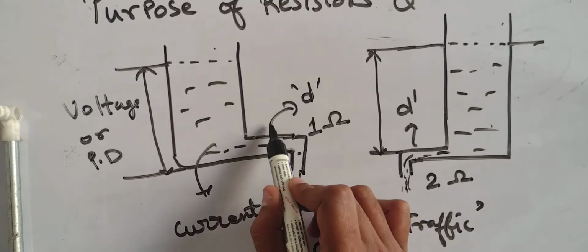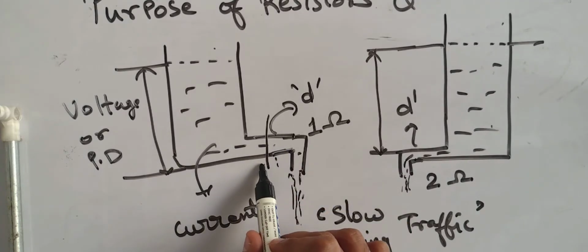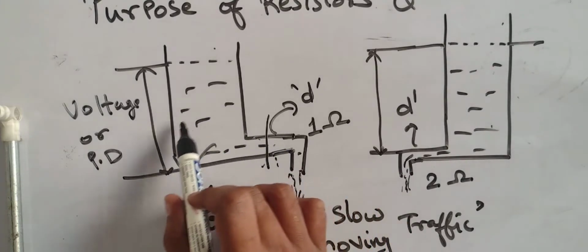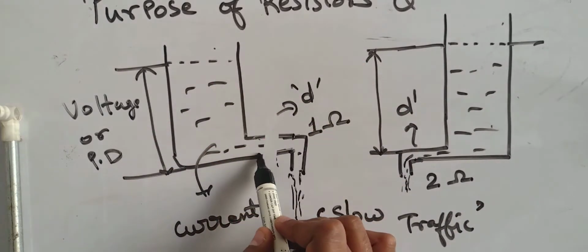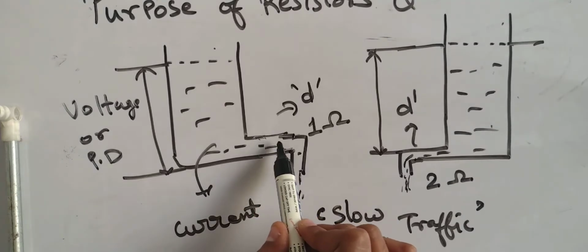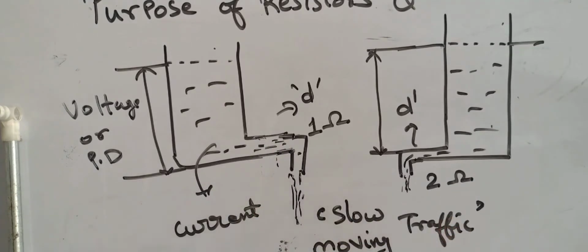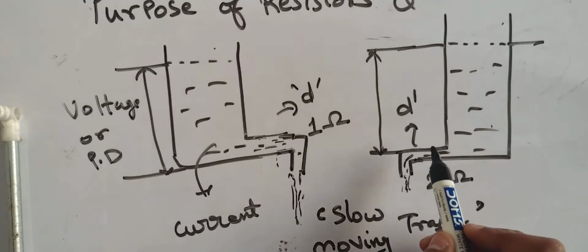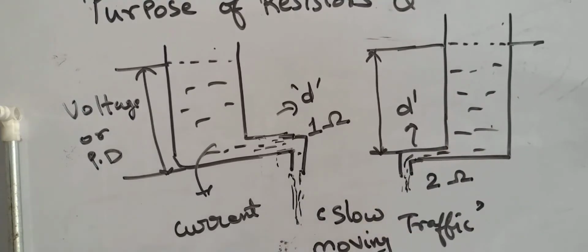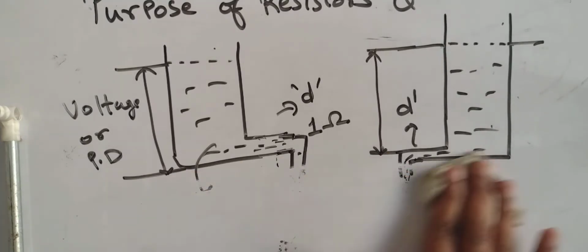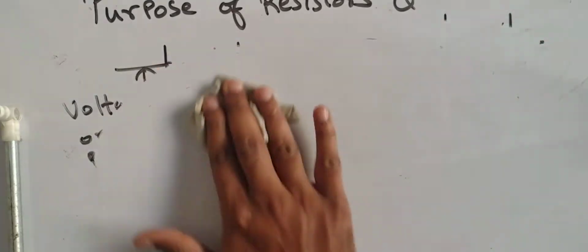If it is blocking, for example, if I am blocking this pipe, what will happen? Water will try to accumulate. Water will accumulate in this tank and it will burst the tank. Are you following it? So resistors never stop the current, never try to block the flow of current. What it tries to do is slow the moving traffic, it slows the movement of the electrons. For example, if I go on reducing this diameter, the amount of water coming out through this pipe will be less. Means the amount of current flowing through it will be less. I hope you understood the purpose of resistors now.